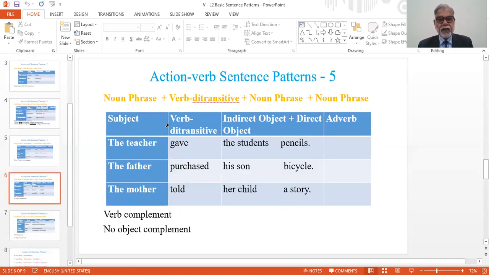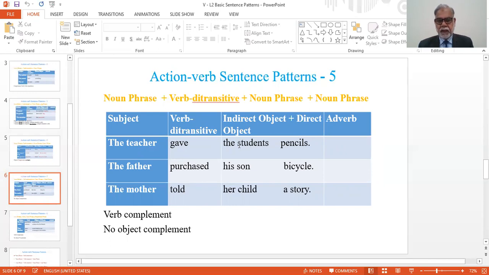Next pattern is noun phrase, verb ditransitive, noun phrase, noun phrase. In this case, verb is ditransitive. Ditransitive means it takes two objects. For example, in the first example, the teacher gave, the teacher is subject, gave is verb, the student is indirect object, and pencils is direct object.